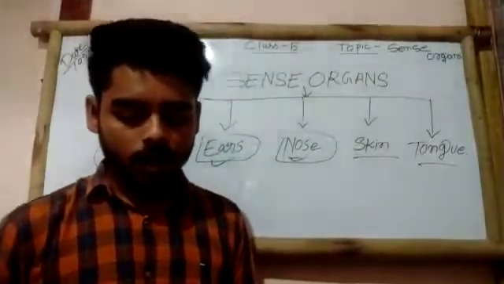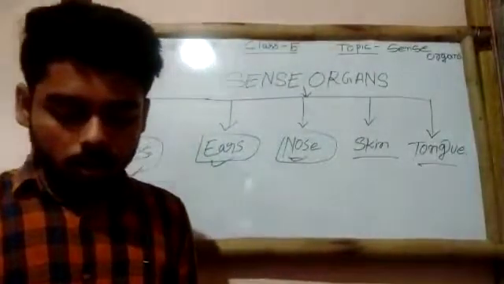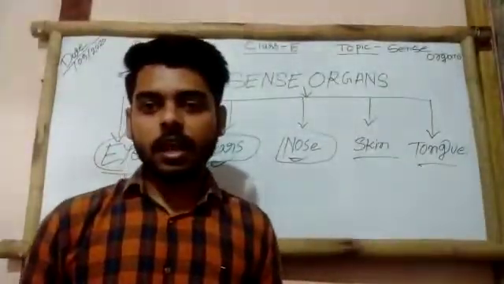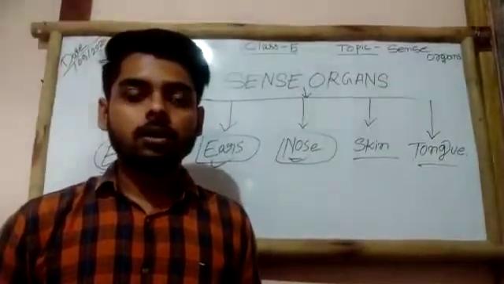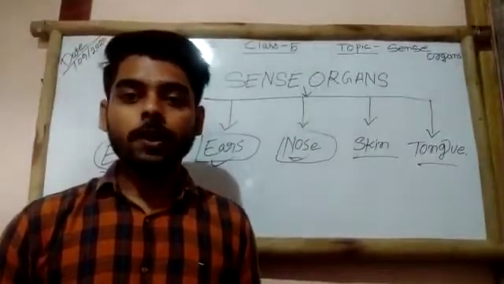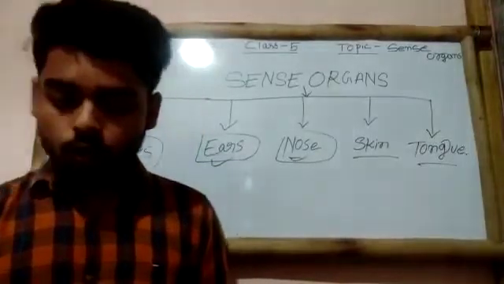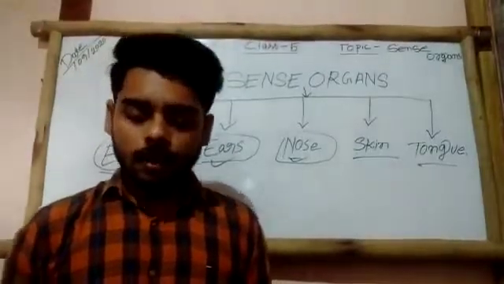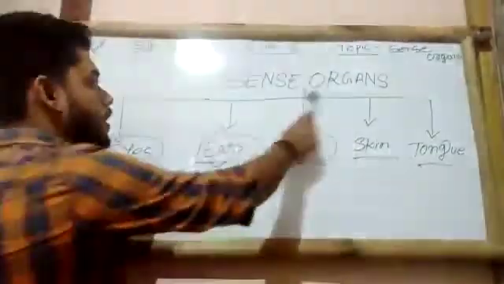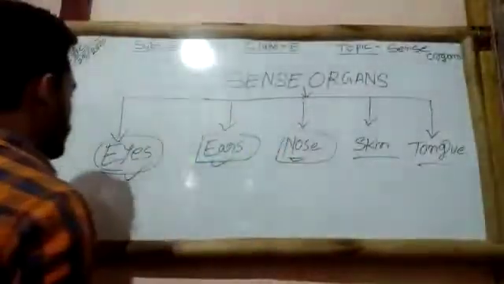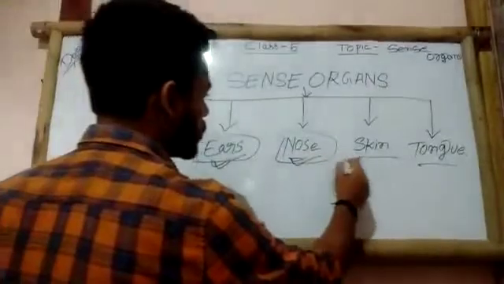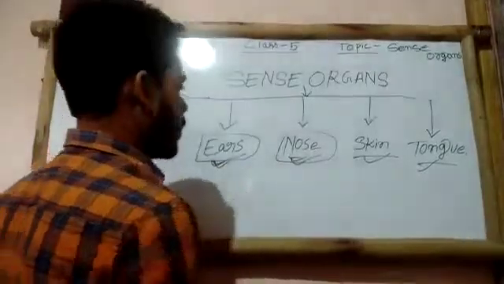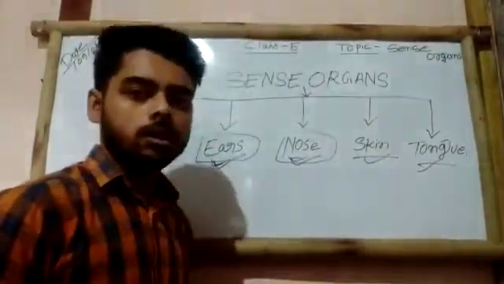The surface of the tongue has many taste buds. So different regions of the tongue identify different tastes like salty, spicy, sugary, bitter or sweet. Okay, so these 5 are our sense organs. Let's recall them. We divide our sense organs into 5 parts: eyes, ears, nose, skin and tongue. I hope you have learned the importance of all these sense organs.